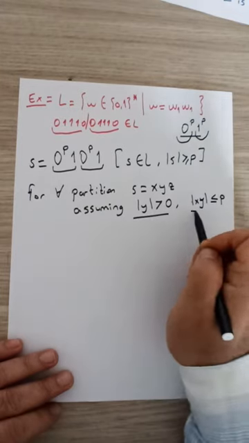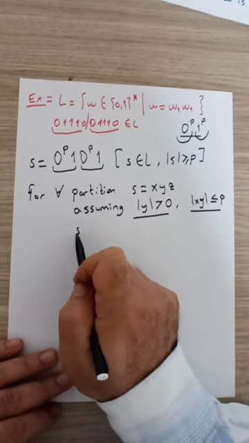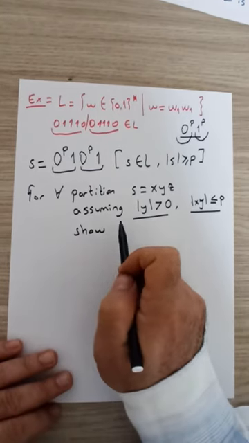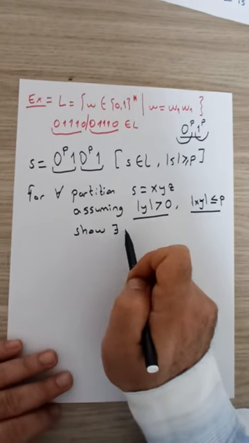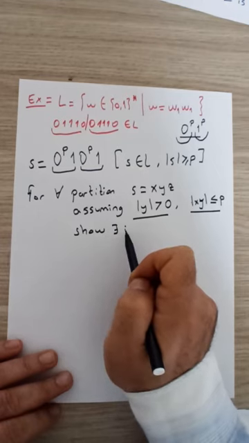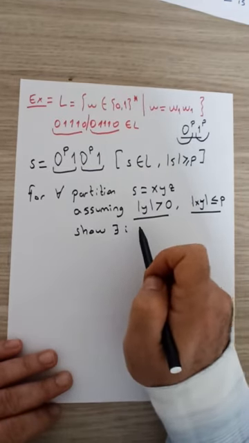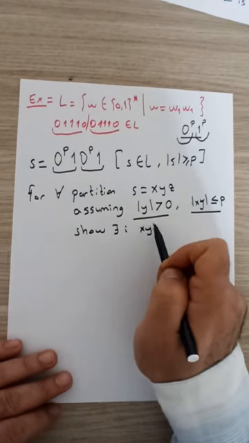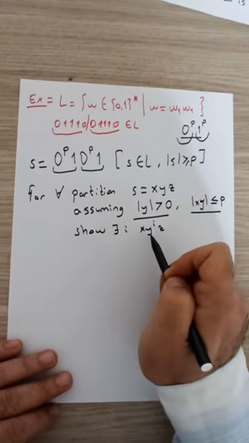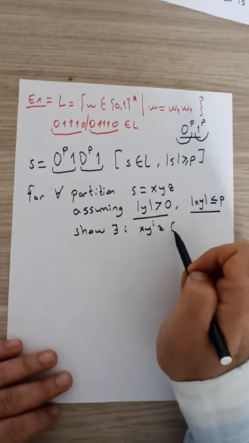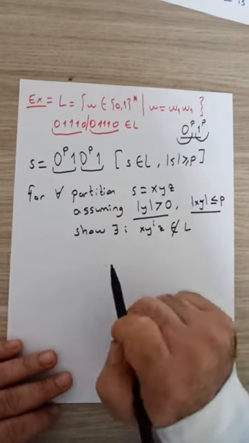Assuming these two conditions are true, show the third condition is false. In other words, find a setting of i such that x, y to the i, z, repeating the middle part i many times, gives a new string that doesn't belong to the language.